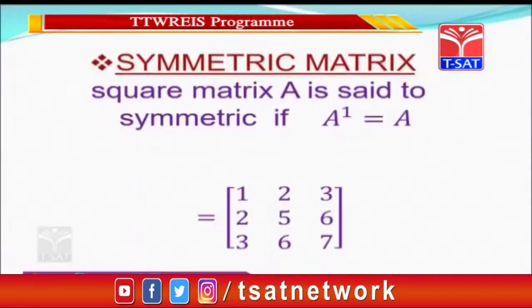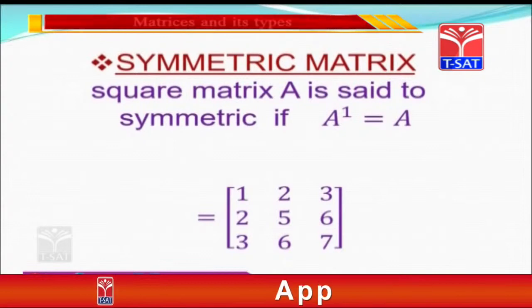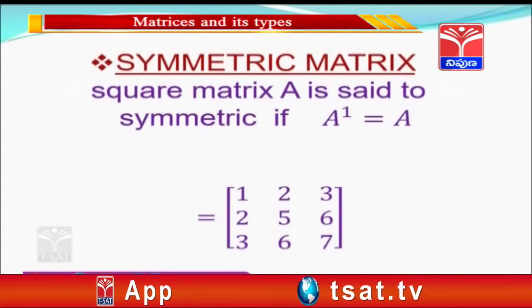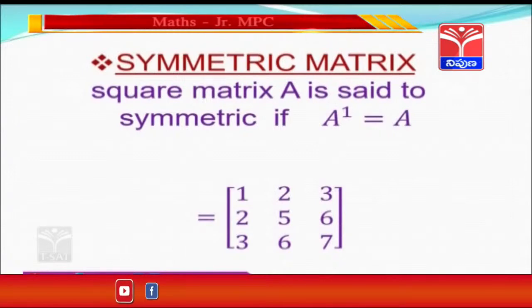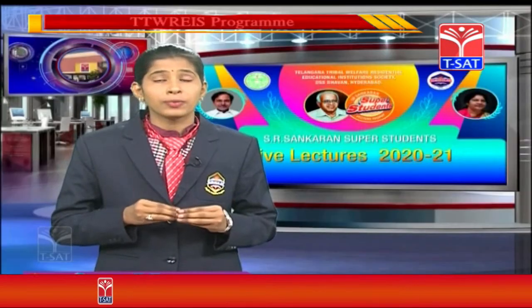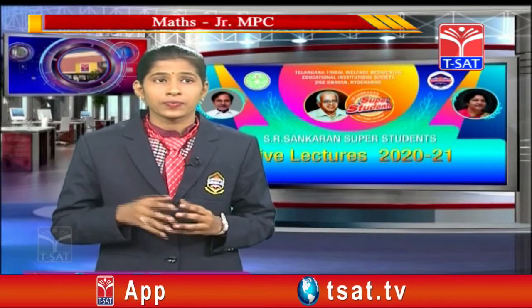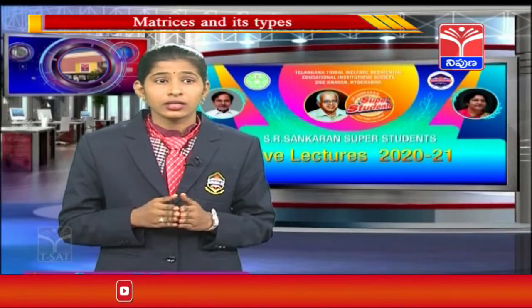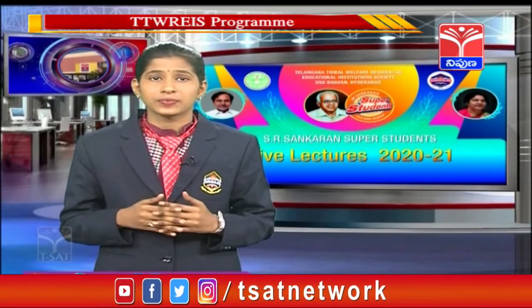So now let us move on to the next type of matrix, that is symmetric matrix. Before going to the symmetric matrix, let us discuss what is the transpose of a matrix. If A = [aij] is an m by n matrix, then the matrix obtained by interchanging the rows and columns is called the transpose of A. The transpose of A is denoted by A dash.